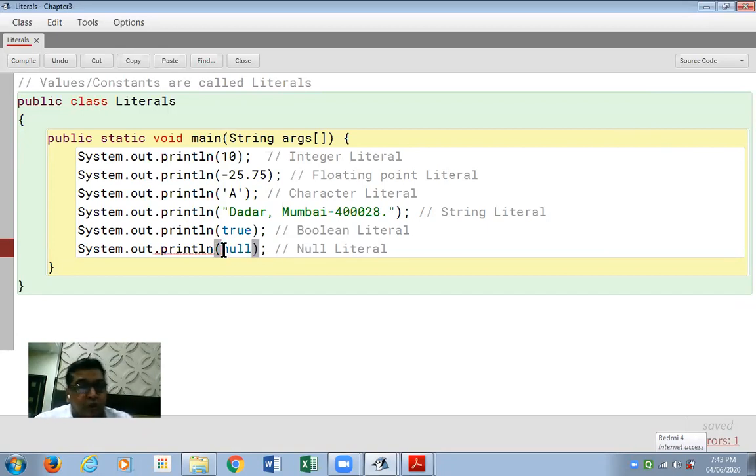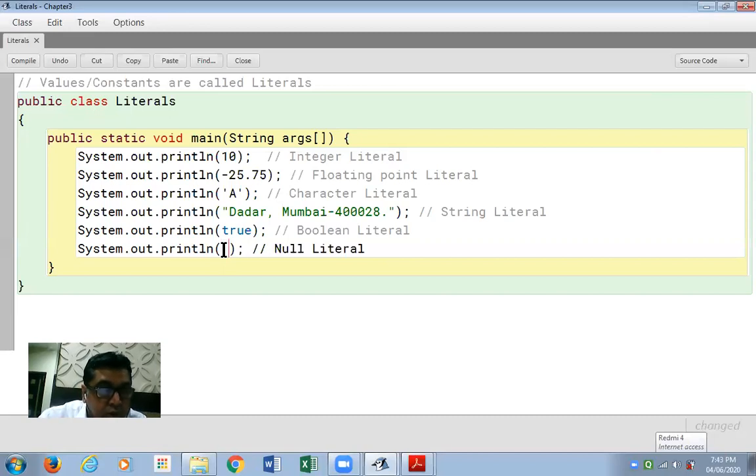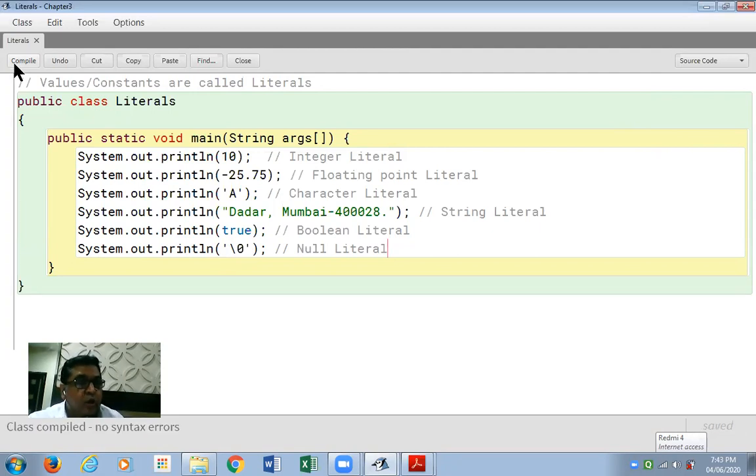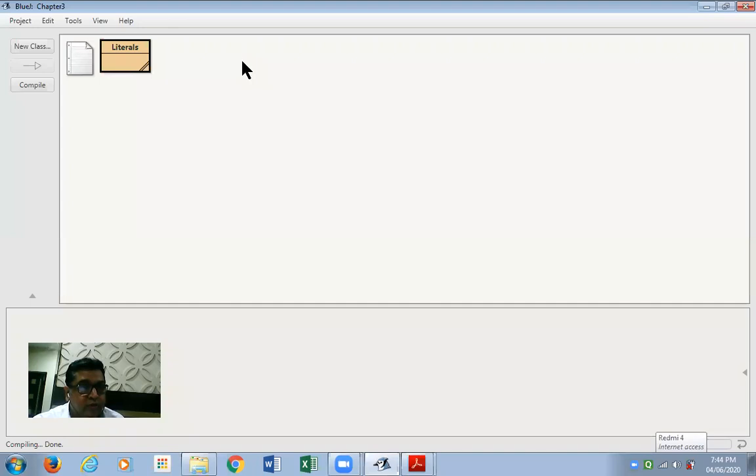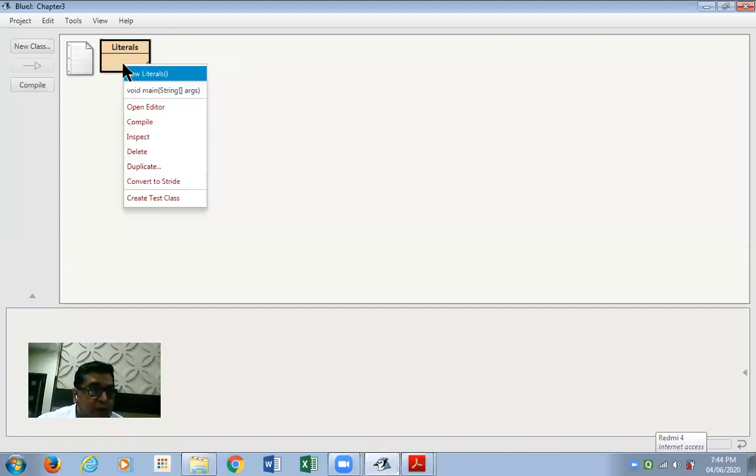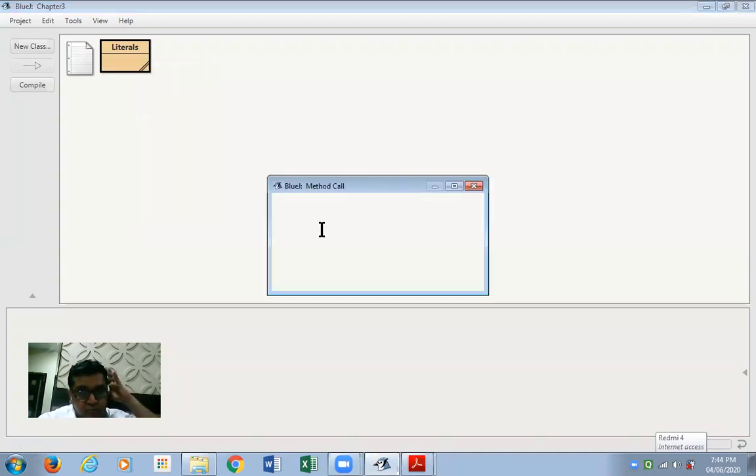I'd like to make a small correction. This null literal is written as \0. We'll also check up with null. Click on compile, close, select your program, right click on it and select void main. That means you want to execute the main function. Click on OK over here.